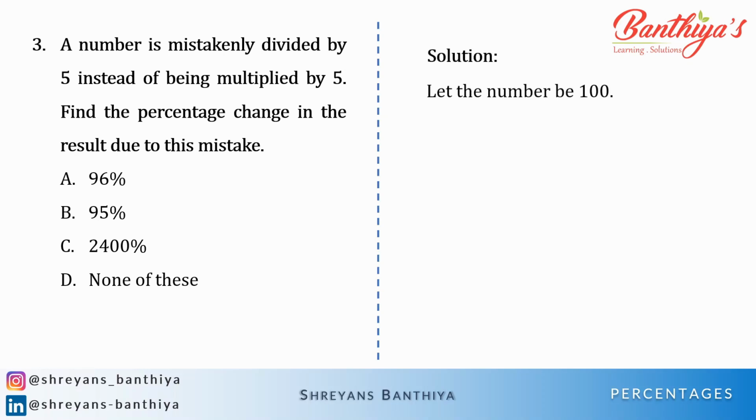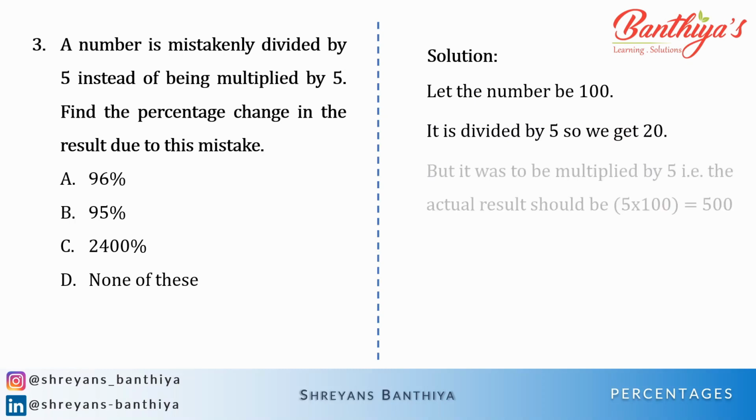So let the number be 100, and if it is divided by 5, the number that we get is 20. But actually we want to multiply it, so it should actually be 500.